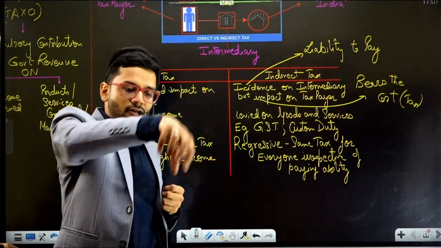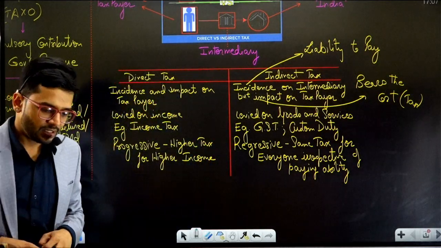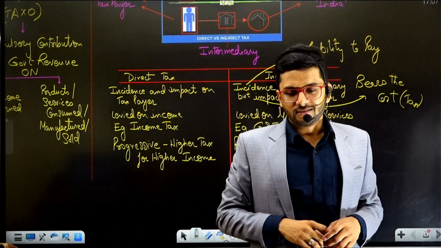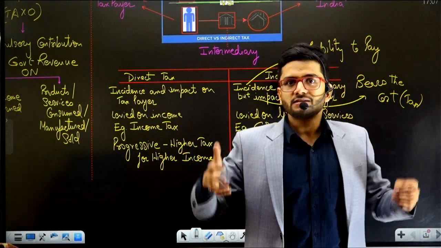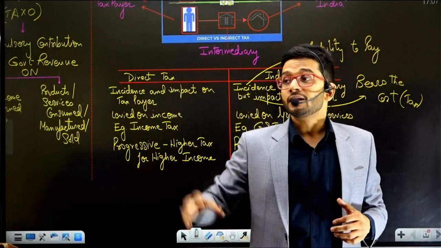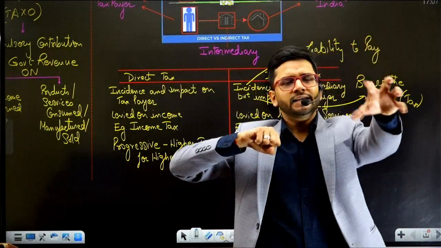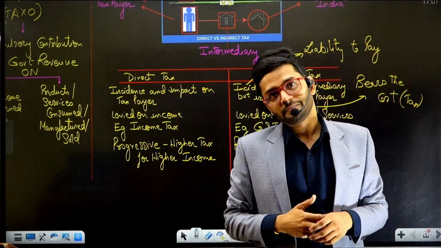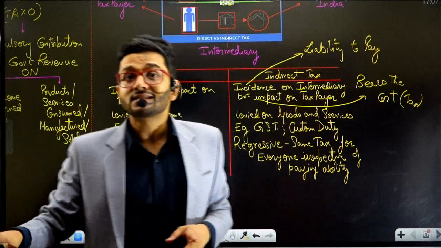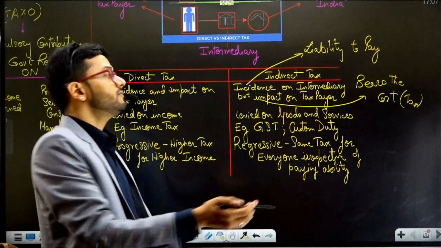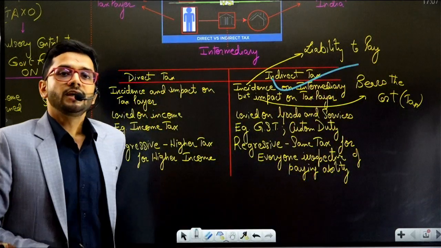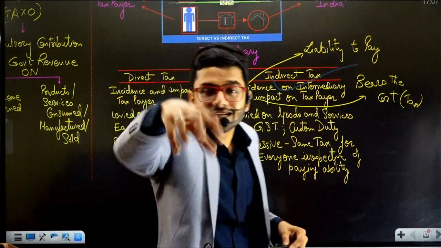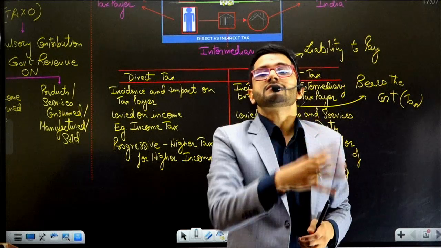If you visit Prague, there's a very famous center where a big clock is installed. If you visit that place, the guide will tell you that this is the place where all the Romans and Italian people used to gather and exchange goods, even in the barter system. So indirect taxation existed even when money and currency were not there. Indirect taxation is the oldest form of taxation existing in the country and the world as such.